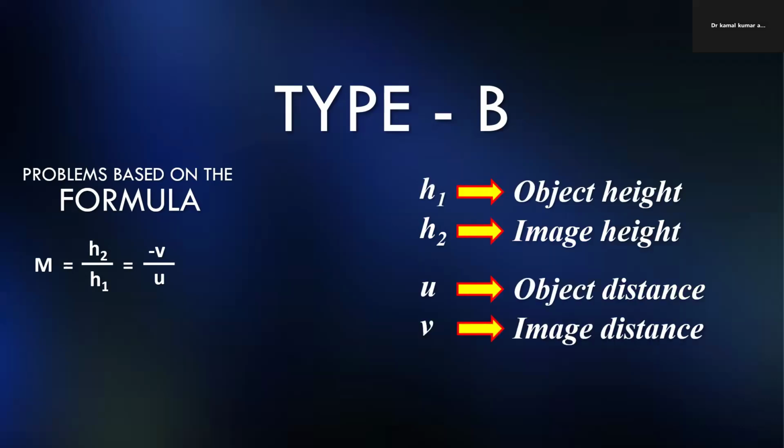We will use this formula for the magnification, h2 by h1. h2 means height of image and h1 is the height of object. So we can write that image by object equal to minus v by u. This minus is in the formula, so we have to take this as it is.